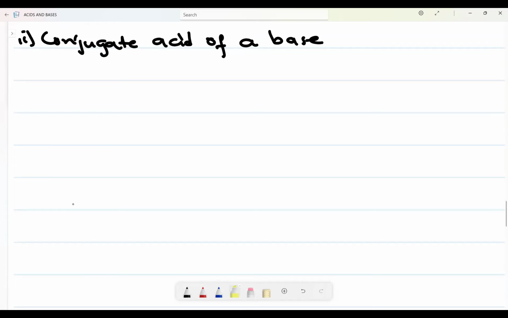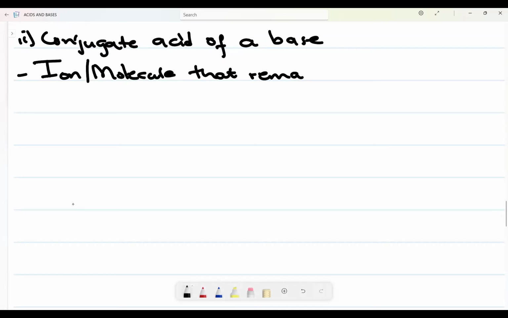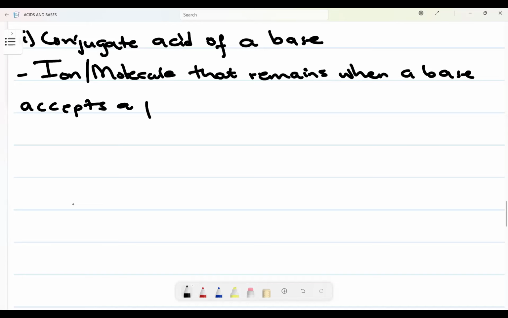Let's define it the same way as we defined the conjugate base of an acid. We're going to say now it is the ion or molecule that remains or is produced when a base accepts a proton. Then it means now the conjugate acid will be how?